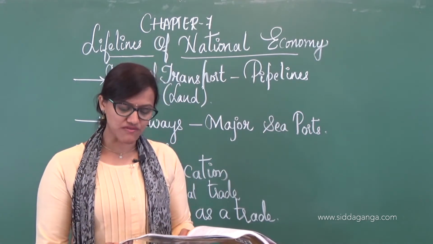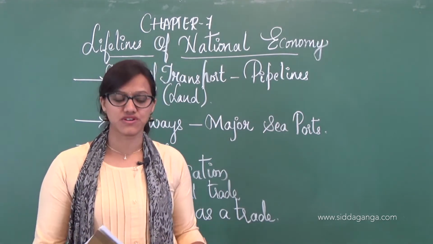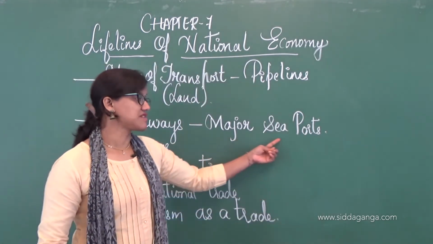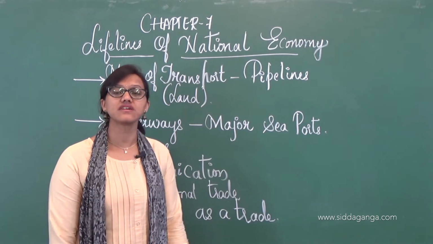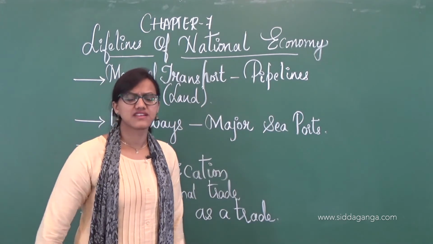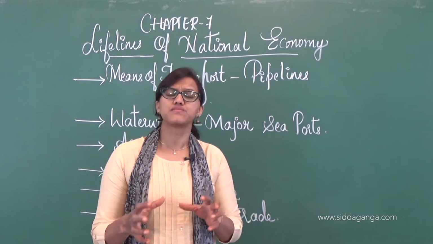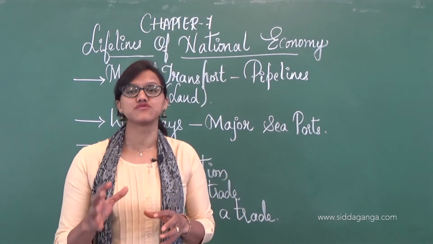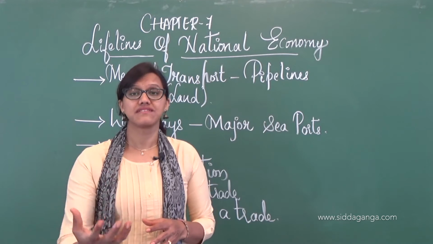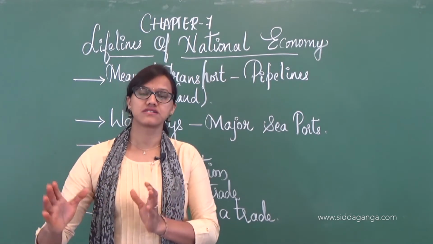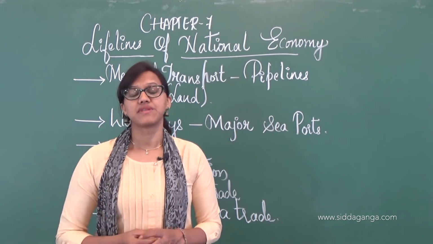The following waterways have been declared national waterways. There are a few major seaports, those recognized ports where transportation is more, and people believe that from this port their goods can reach other places very easily.